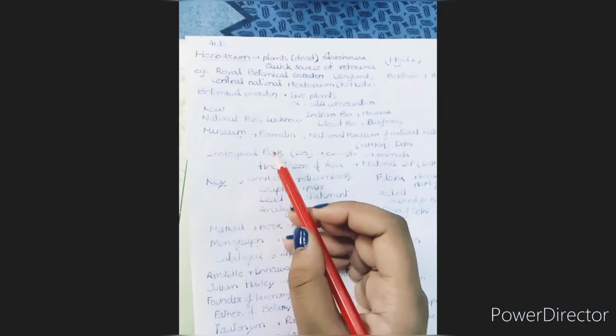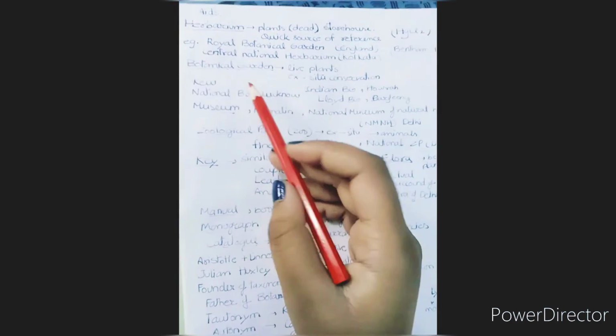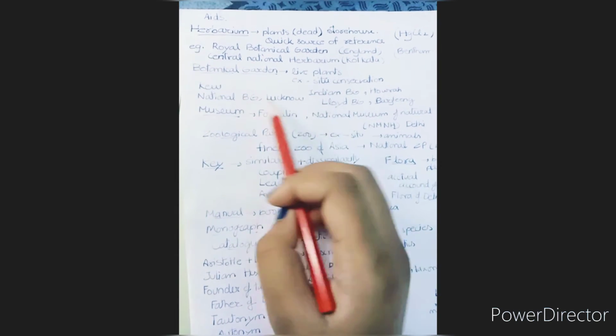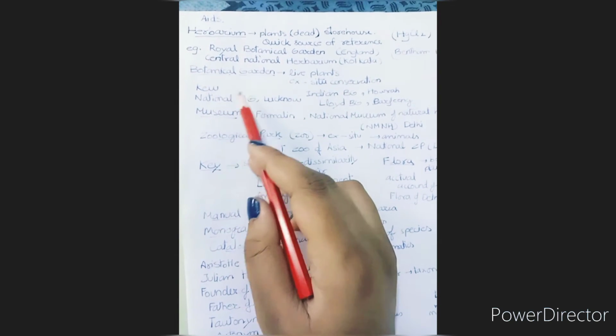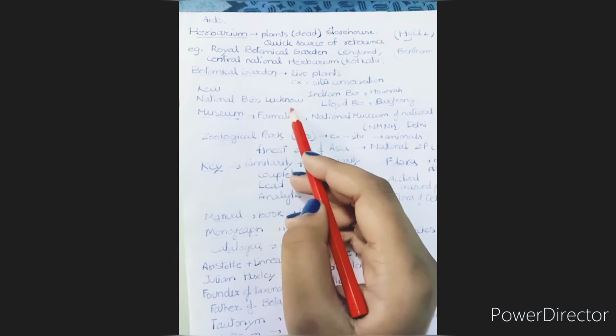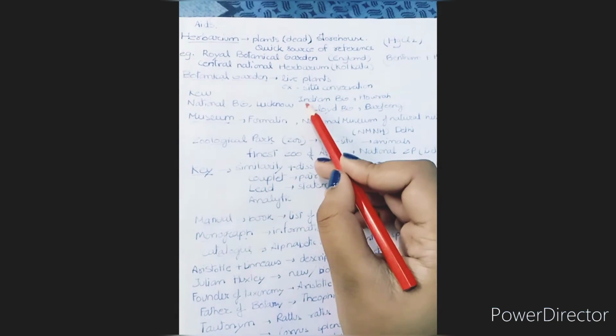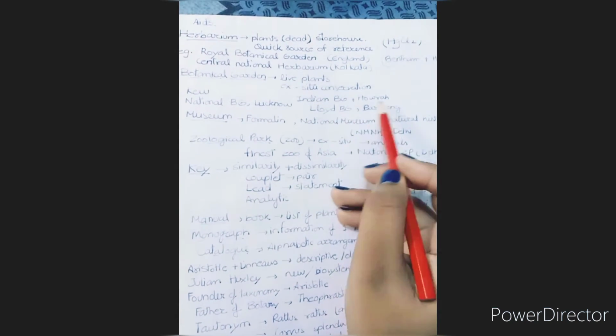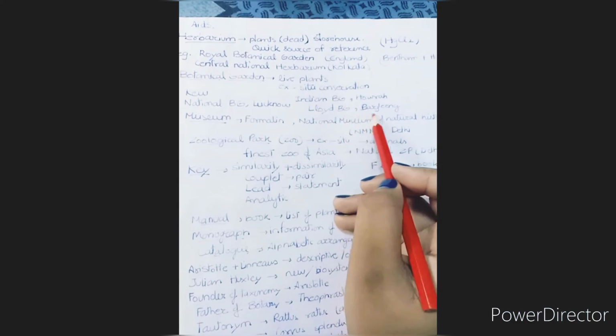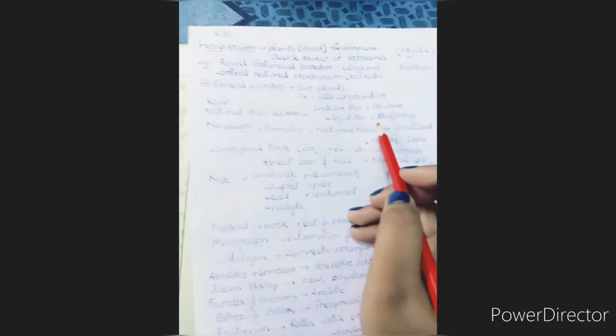Next, examples of botanical gardens: Kew, National Botanical Garden in Lucknow, Indian Botanical Garden in Howrah, and Lloyd Botanical Garden in Darjeeling.